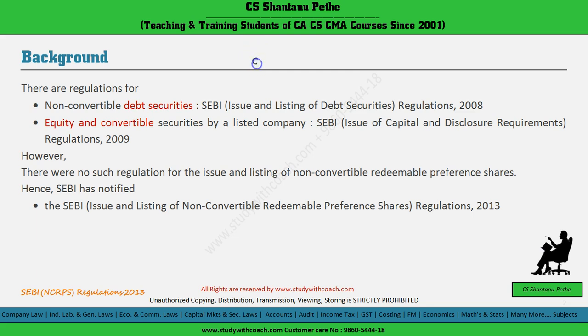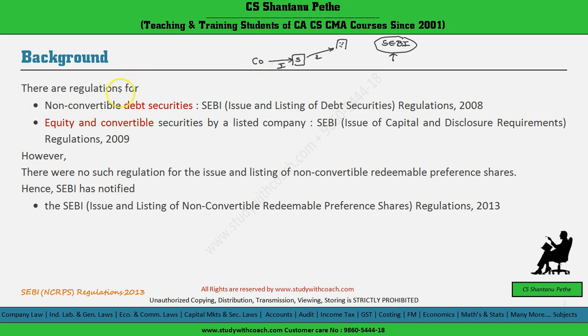As you are already aware, whenever a company issues any security and tries to list these securities on the stock exchange, the company will have to comply with the SEBI regulations apart from complying with the Companies Act. These regulations normally cover the issue of security and the listing of security on the stock exchange. There are numerous regulations issued by SEBI which are applicable to the issue of different kinds of security and their listing on the stock exchange.